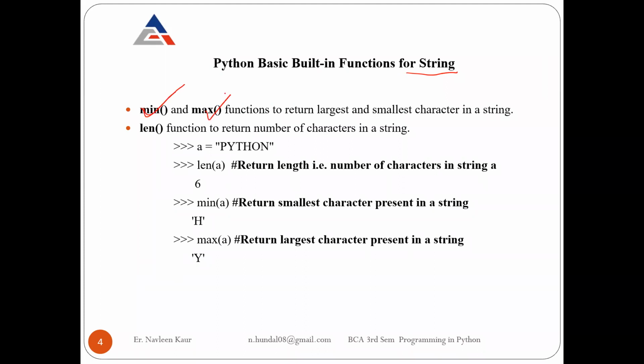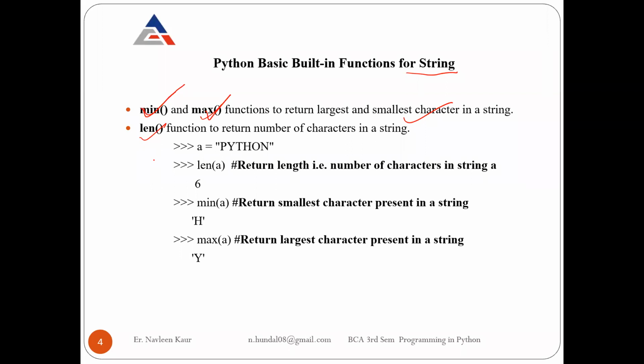Maximum will return you the largest character, and minimum will return you the smallest character in a string. And then there is len. Len stands for length. If you want to calculate the length of a string, length means how many characters that string has.